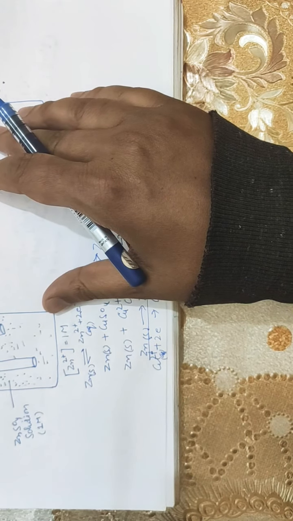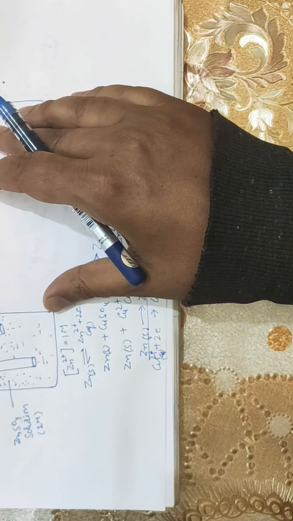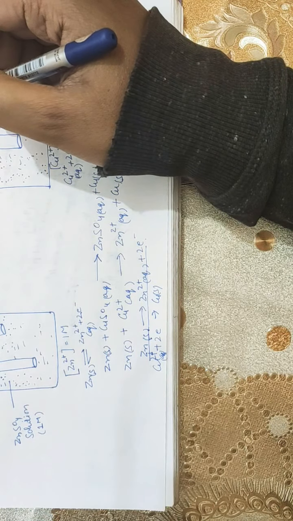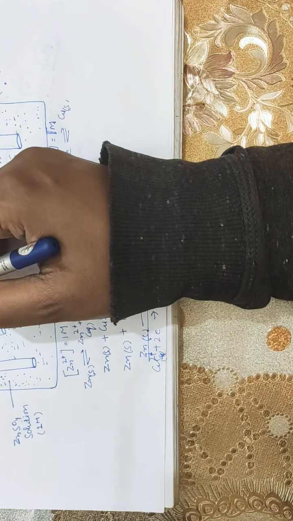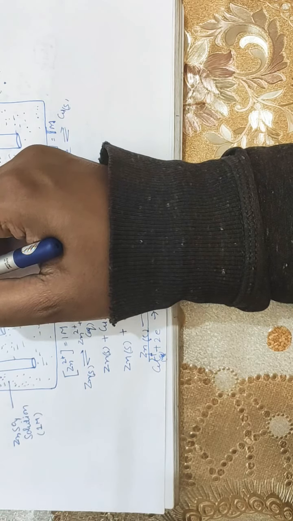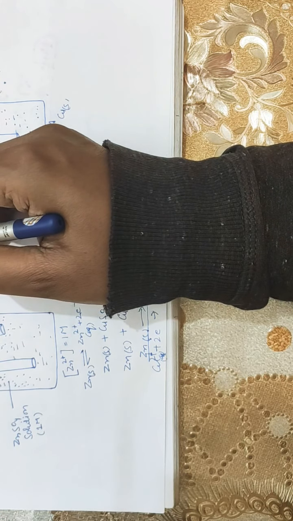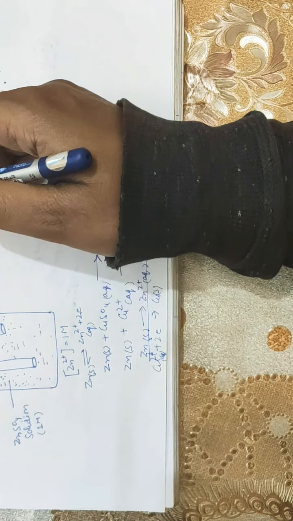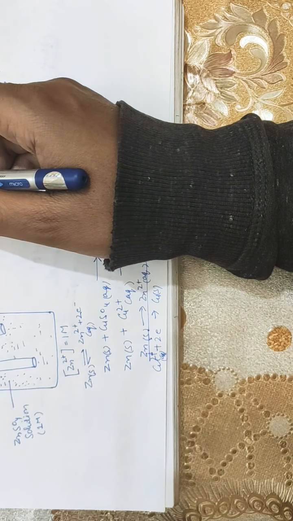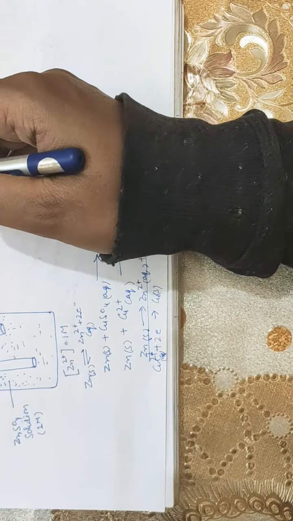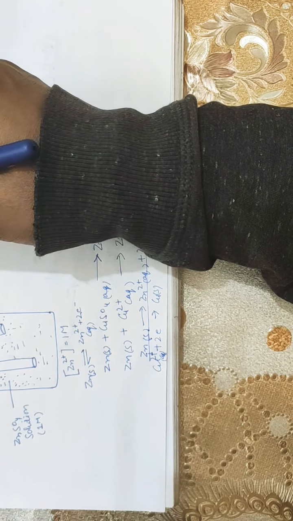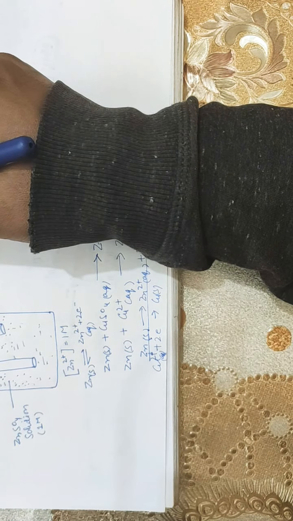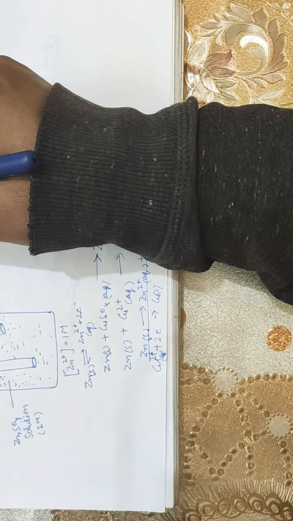When the circuit is completed, it is observed that electric current flows from copper to zinc. Here I have made this arrow, showing the conventional current flowing from the copper to zinc. As a convention, the flow of electric current is opposite to the flow of electrons. Therefore, there is a flow of electrons in the external circuit from zinc to copper.